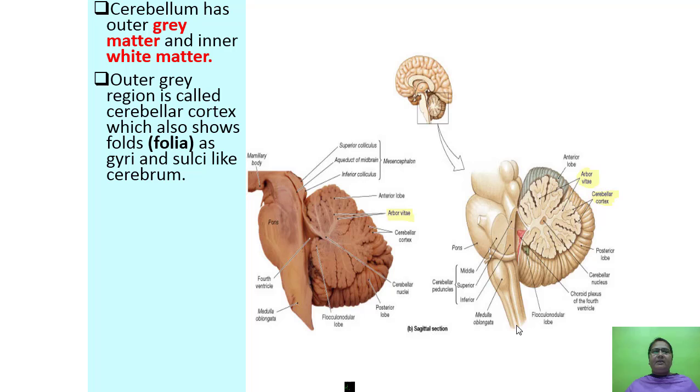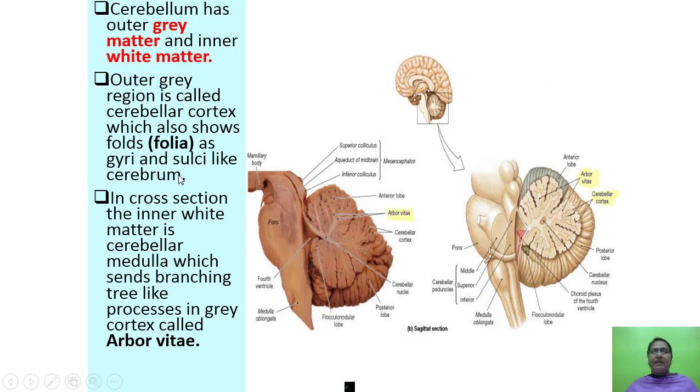Next, cerebellum has outer grey matter and inner white matter. Outer grey region is called as cerebellar cortex, which shows folds, also called as folia, as gyri and sulci like cerebrum.